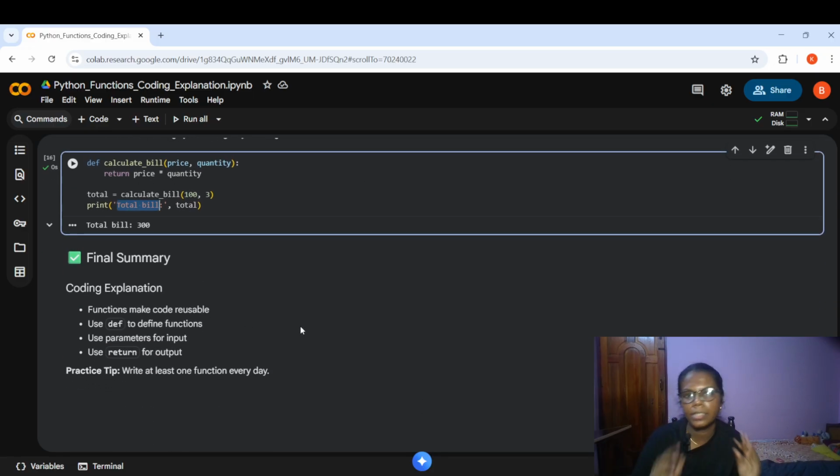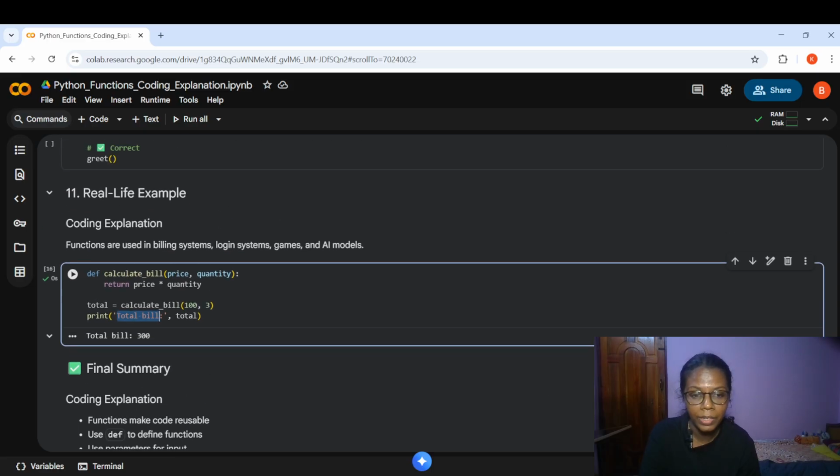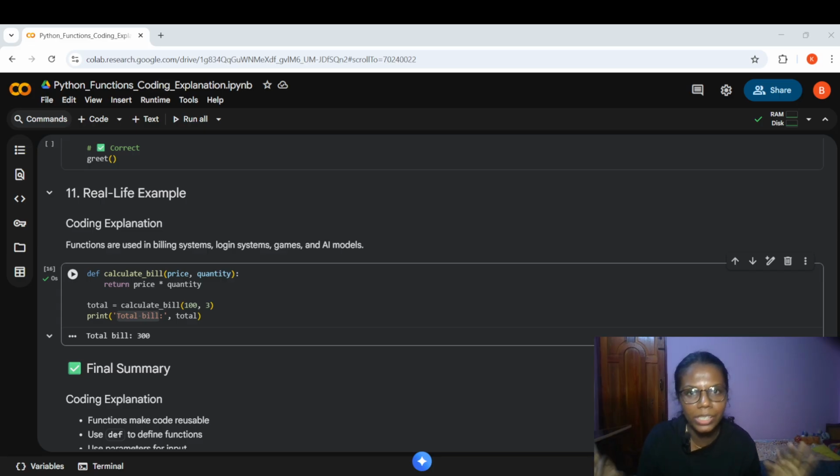So finally, these are the things that you should remember about functions in Python. Functions are generally created because the code is reusable. And def is a keyword that is used for defining functions. Parameters, as I already mentioned, are like variables to which we give values, so they are used for getting an input. And return is for giving an output to the user. So these are the things that you need to remember specifically about functions. I believe you clearly understand what functions in Python are.